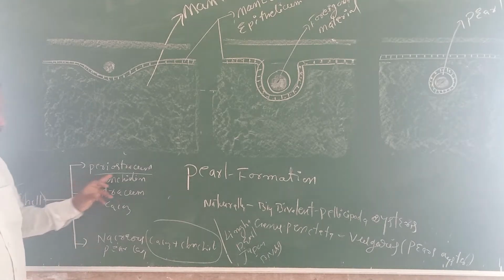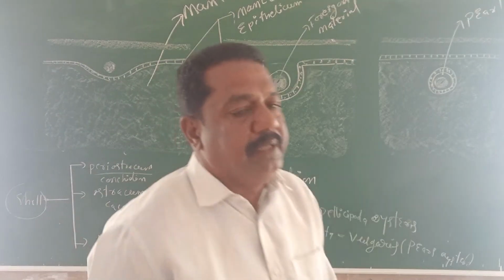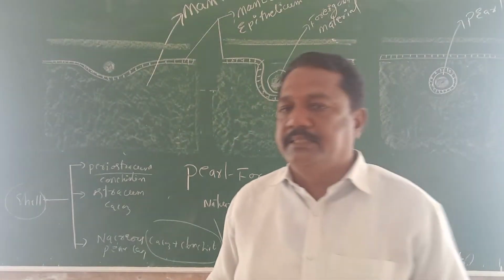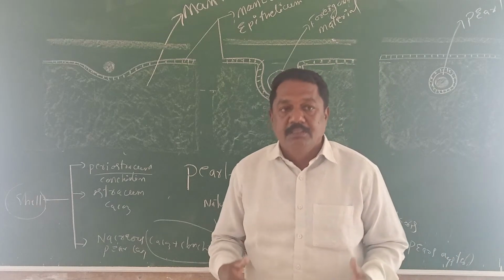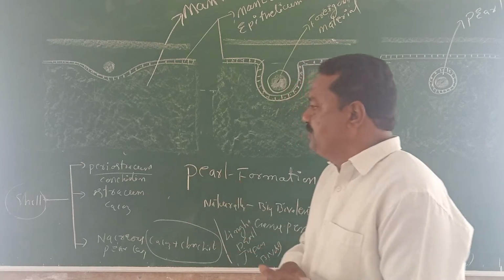The outer layer is made of conchiolin. The middle layer is made of calcium carbonate. The inner layer is made of conchiolin plus calcium carbonate. This inner nacreous layer is also called the pearl mother layer. So this is the general structure of the shell.